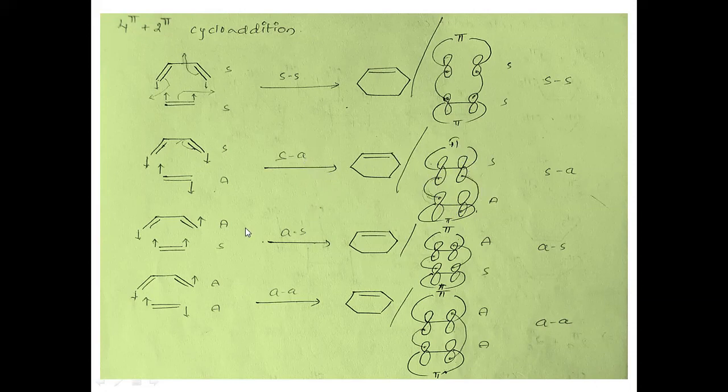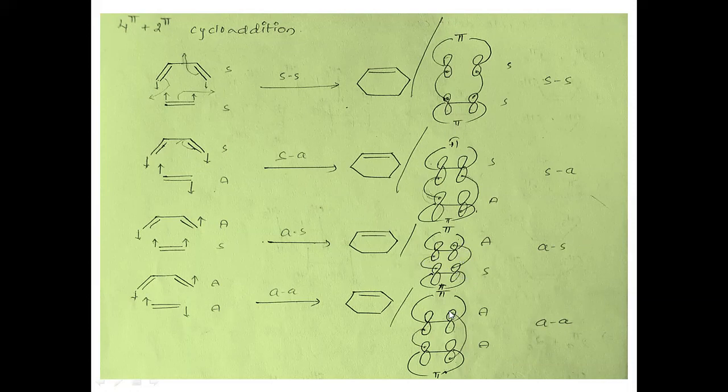Next, the third one, antara-supra cycloaddition. The first partner is antarafacial, second partner is suprafacial. Let us see how to represent this one. This is the first partner, and in this case, if you see the two lobes from the termini which are interacting are opposite, from opposite phases, interacting for sigma bond formation. And the second partner, if you observe, the two lobes are from the same phase, from the top phase, which are interacting for sigma bond formation. So this is supra partner.